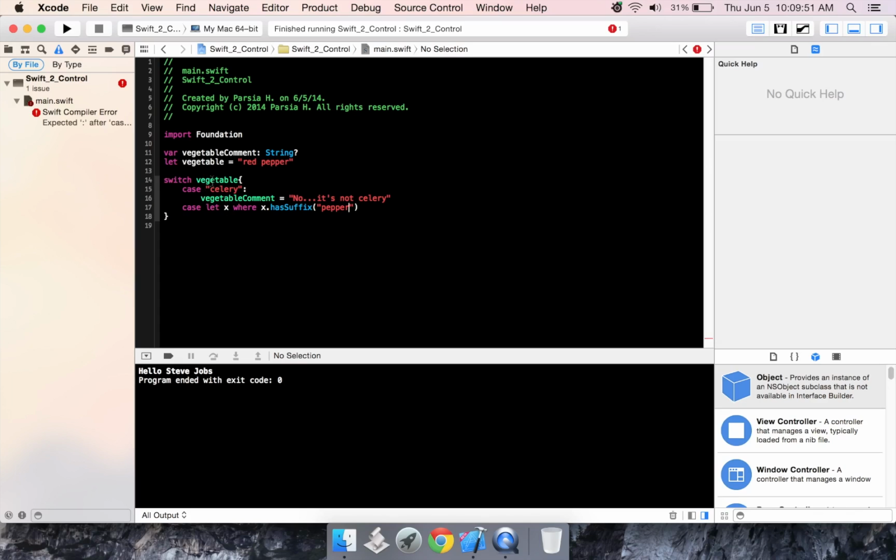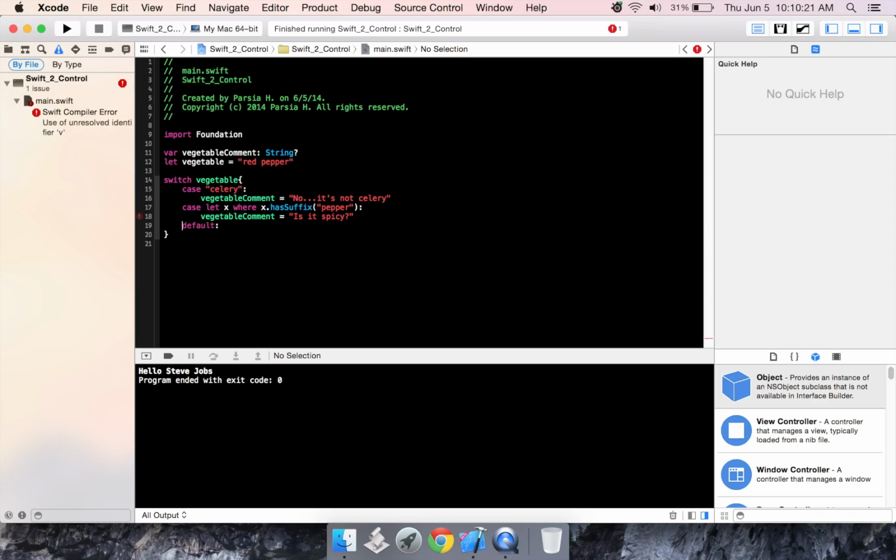This is putting the value of vegetable into x. And x has the suffix pepper. So, we can put in for vegetable comment, is it spicy? Alright, and then we have a default case,